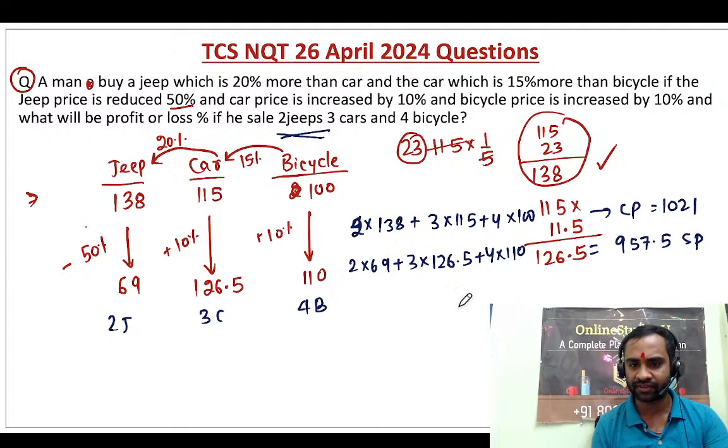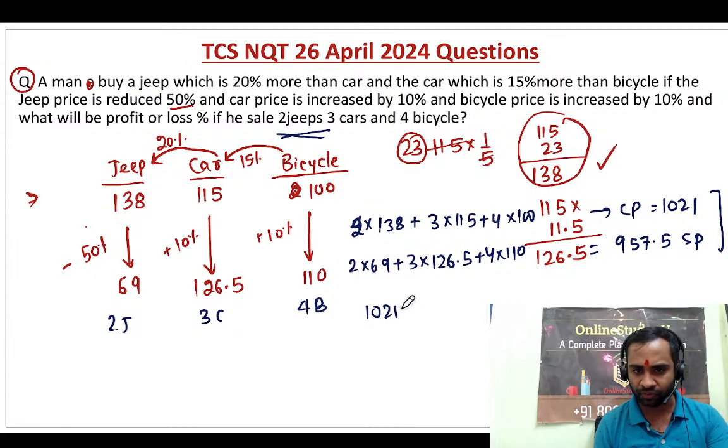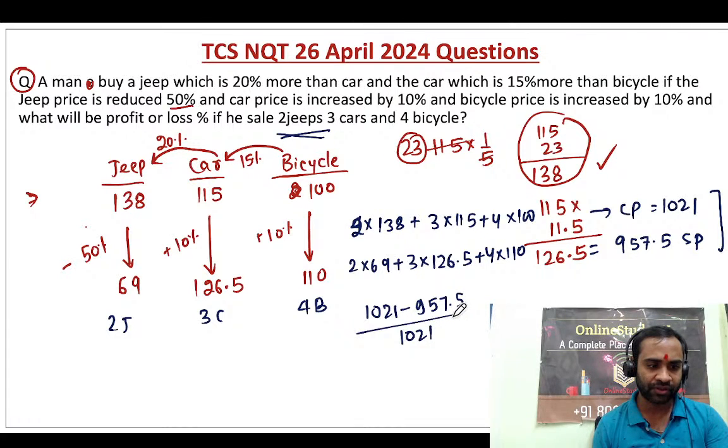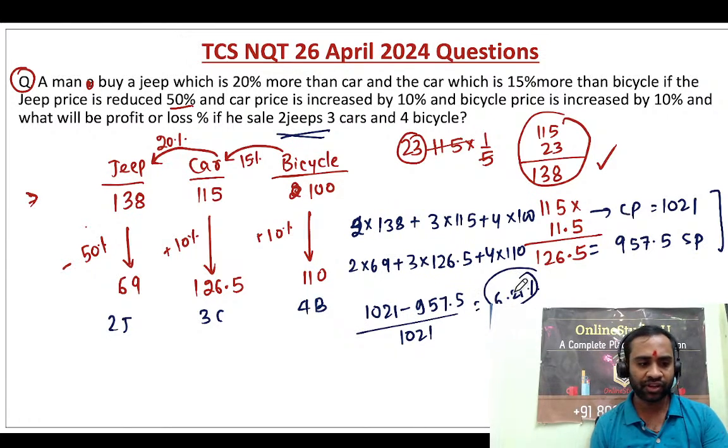So definitely there is a loss. What is the loss? 1021 minus 957.5, divided by 1021, is equal to 6.21 percent. So this was the question which was asked in the exam.